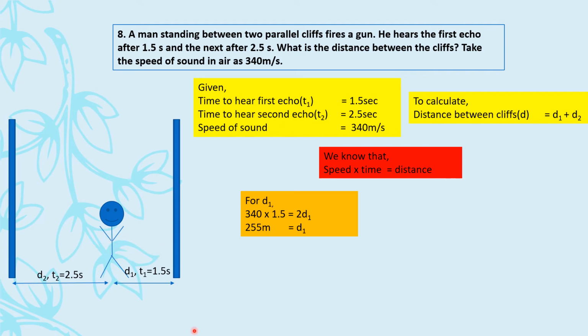So let us see. Okay, so this is the distance. So we are considering two-way distance, right? From here back to here. तो वो time हो रहा है. So d1 plus d1, that is 2d1. Correct? So 340 into 1.5 is equal to 2d1. So इसको solve करोगे तो d1 आ जाएगा.